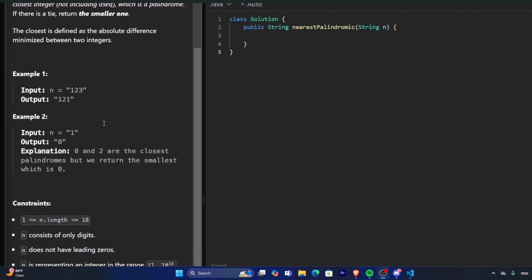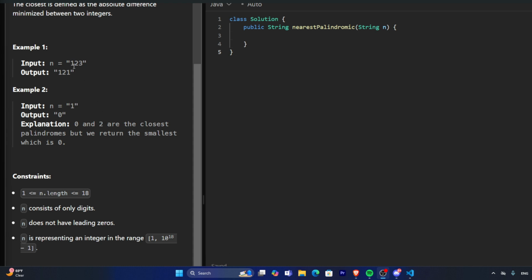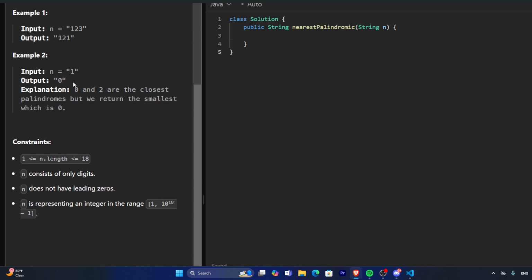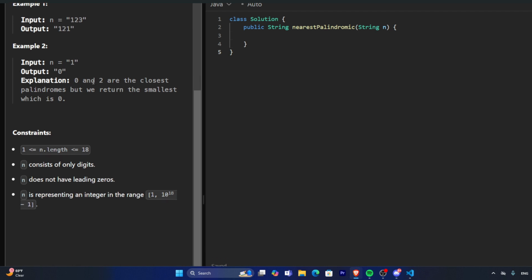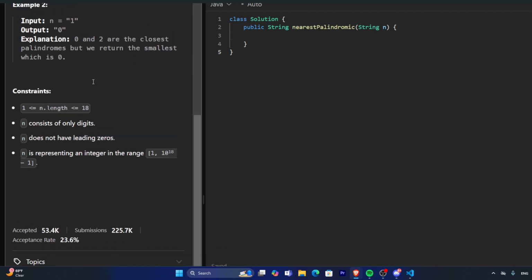Okay, so it gives us some examples. The int is 123. The nearest palindrome is a valid palindrome, 121, and then single digit numbers are palindromes. So like when we get 1, there's 0 and 2 which are closer to it, but 0 is going to be returned since we want the smallest one. So we want to find the smallest palindrome.